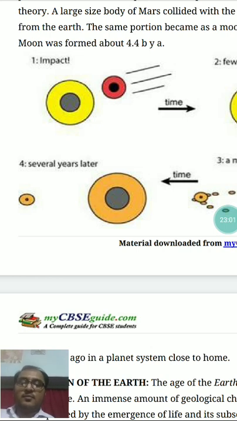This way the formation of Moon finally took place 4.4 billion years ago from the present. So Earth formed 4.6 billion years ago, and the Moon formed 4.4 billion years ago. So this is about the formation of Moon.